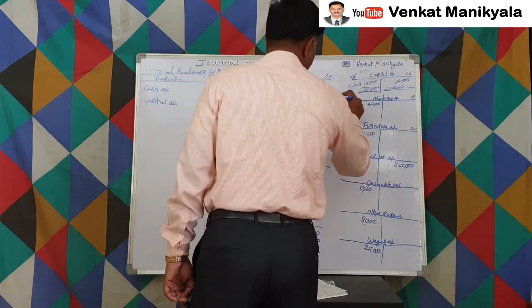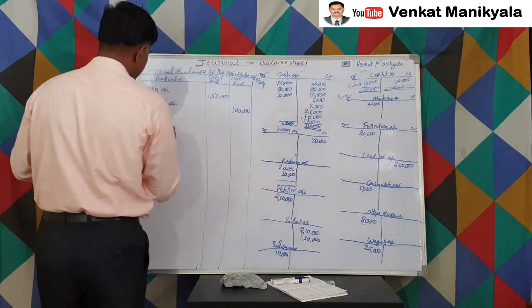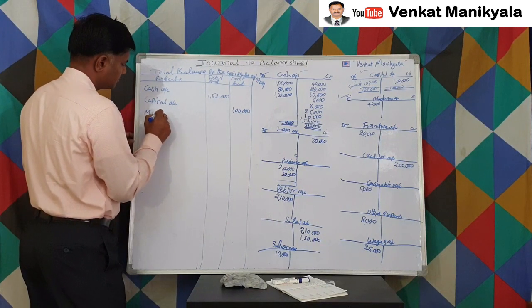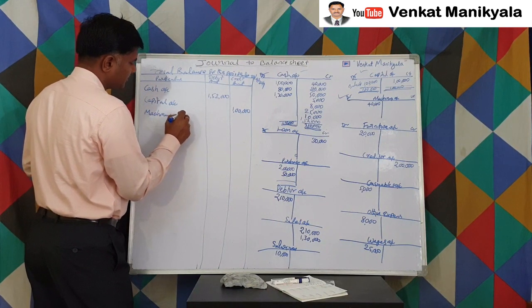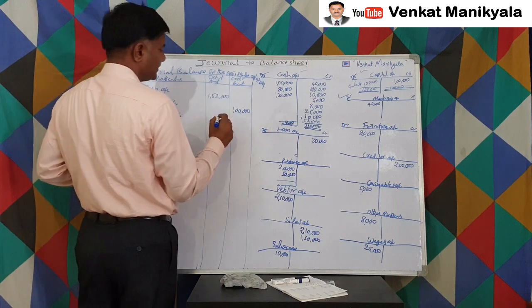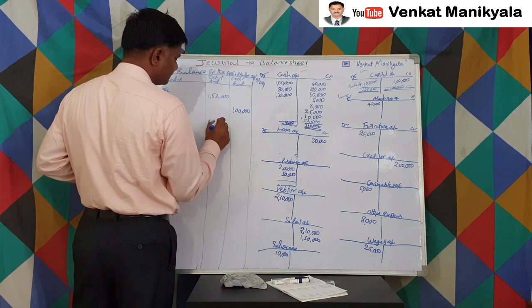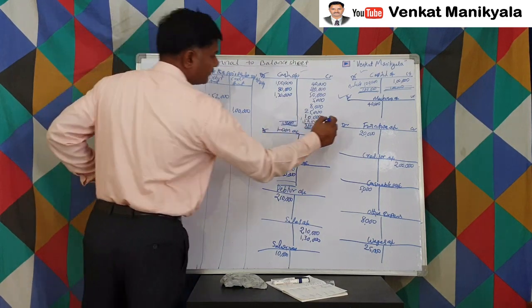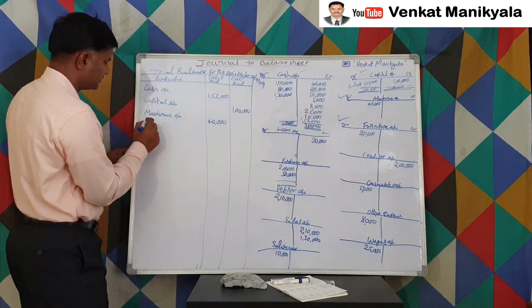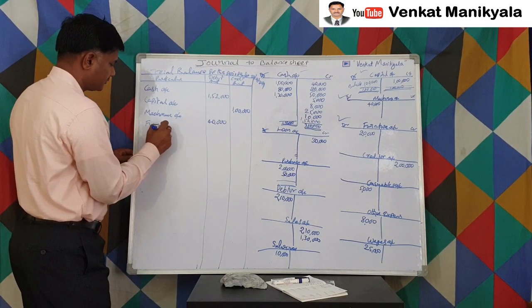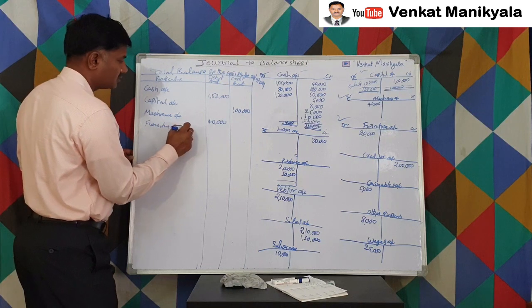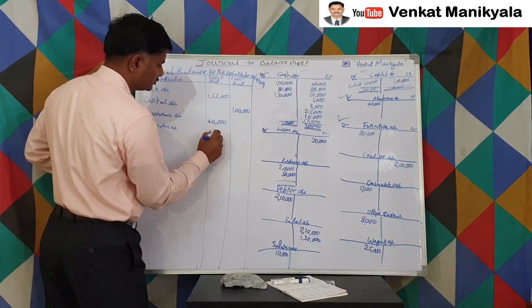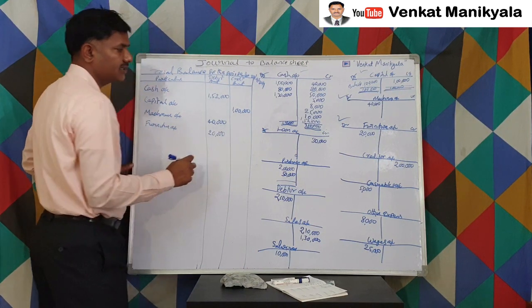Then machinery account. How much is the machinery account? Machinery account has 40,000 debit balance, right? As well, furniture account has 20,000 debit balance, right?